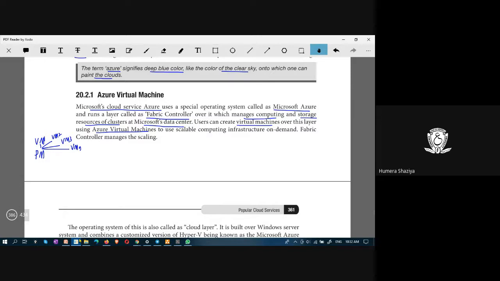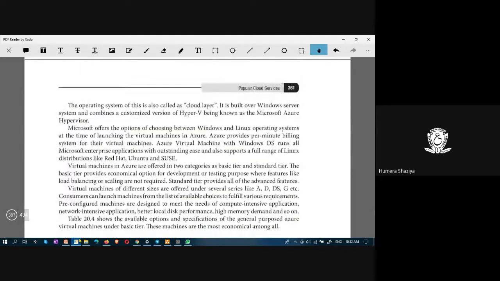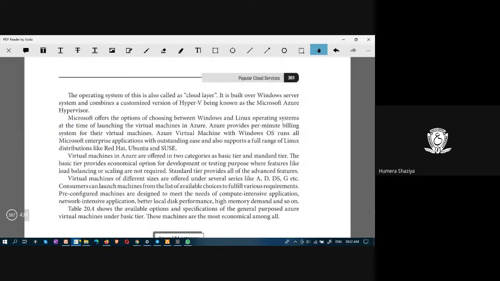In these data centers, they have computing and storage resources, and they group them into clusters. And then users can create virtual machines over this layer using Azure Virtual Machine. What is the purpose of this Fabric Controller? It manages scalability. Scalability means expansion.